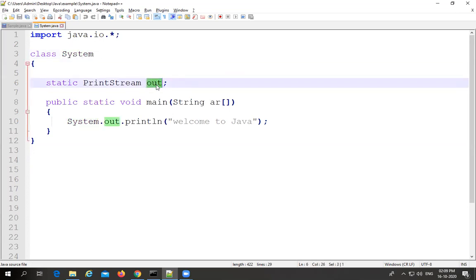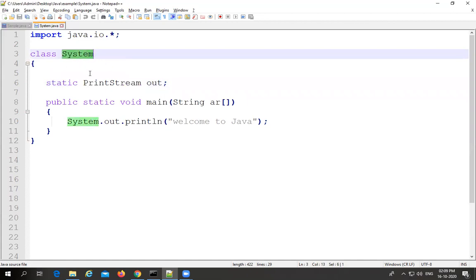Out is the static variable which is available in the System class, and this out is of the type PrintStream object. Actually, PrintStream is a class which is available in the IO package. So this out reference variable is of the type PrintStream. I am providing this variable as a static variable in the System class, so how to use it, all of you please observe.